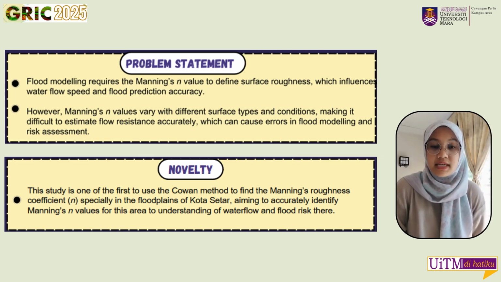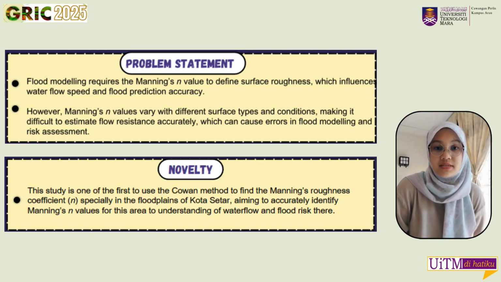For the problem statement, in any flood modeling study, one of the key components that influence the accuracy of prediction is the Manning's roughness coefficient. This value represents the resistance that water experiences as it flows over various surfaces, and it directly affects how fast or slow the water moves and how much flood risk a given area faces. To simulate flood events accurately, Manning's n value must be defined appropriately depending on the type of land surface. If the value is not accurate, then the prediction of water levels and flow paths during a flood can be significantly off, leading to misinformed flood risk assessment.